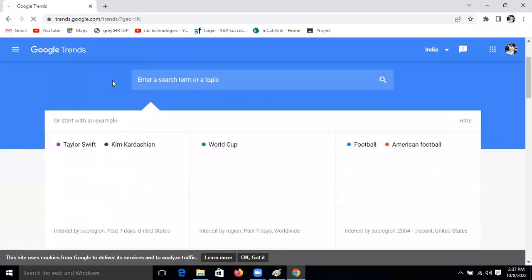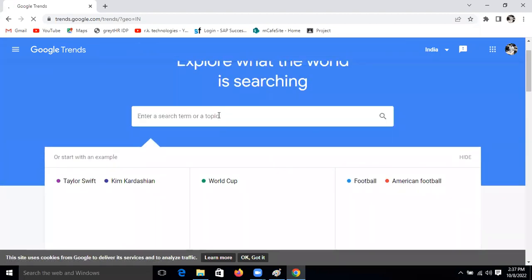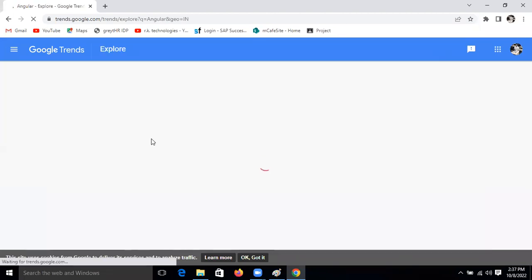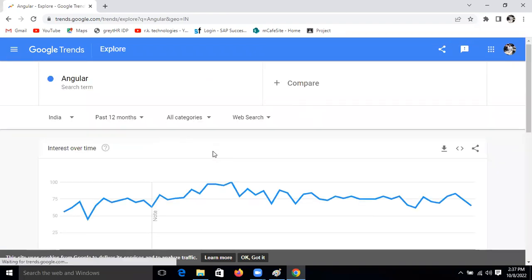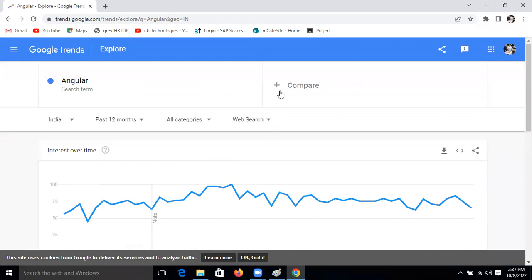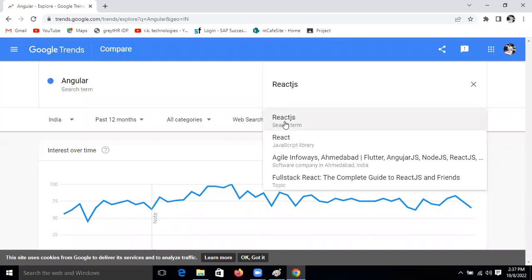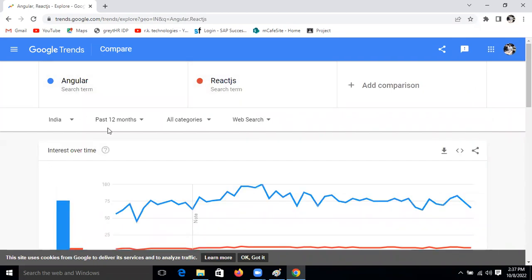Here, search Angular, and then search React JS. So this is React JS and this is Angular.